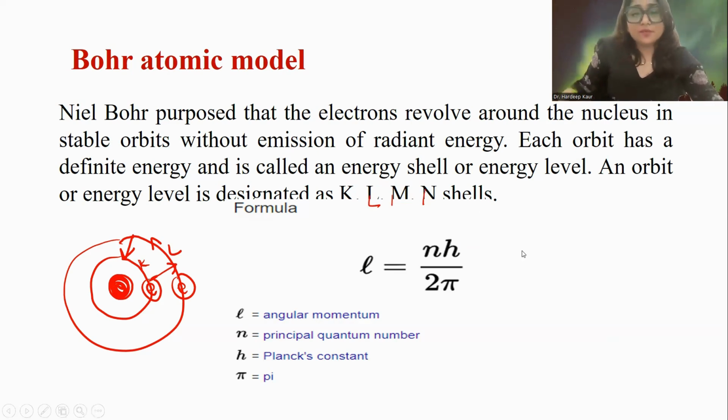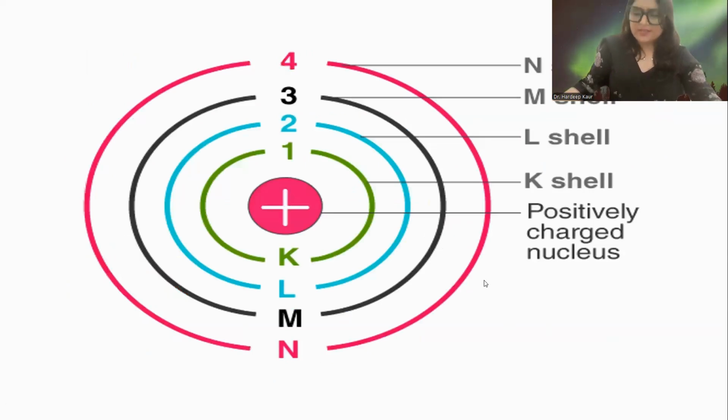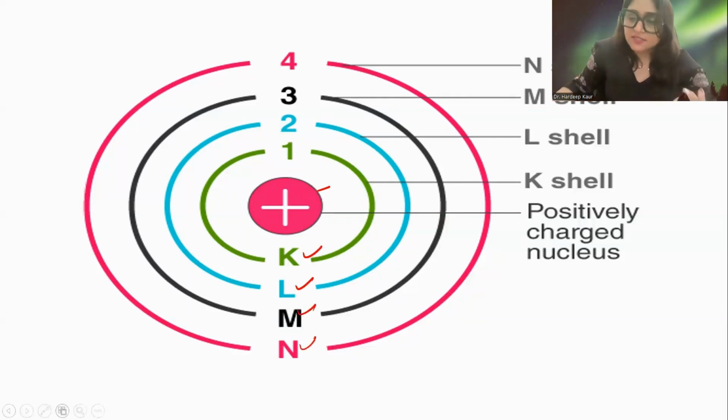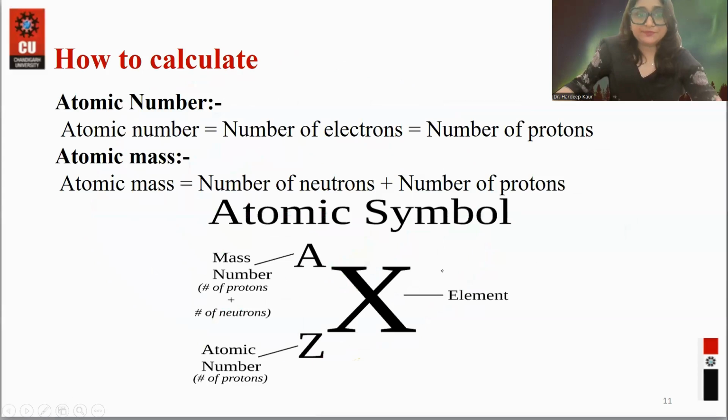We can also correlate this model with a formula. L is the angular momentum, n is the principal quantum number, which tells you in which shell the electron is present, and h is Planck's constant, divided by 2 pi. As I was saying, this is the nucleus, then the first, second, third and fourth shells. The positive charge is in the nucleus, but electrons revolve in particular shells.